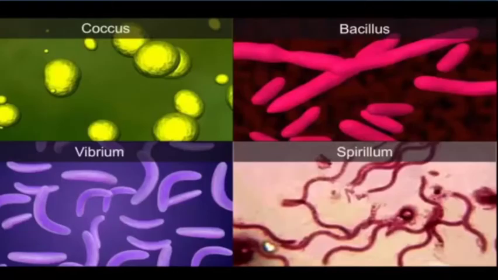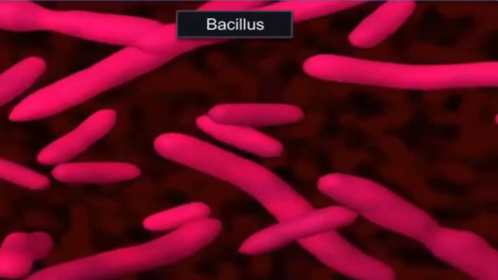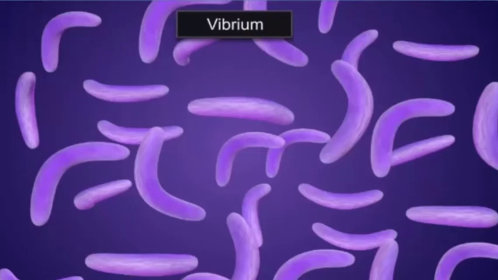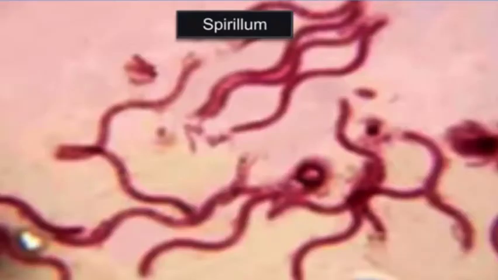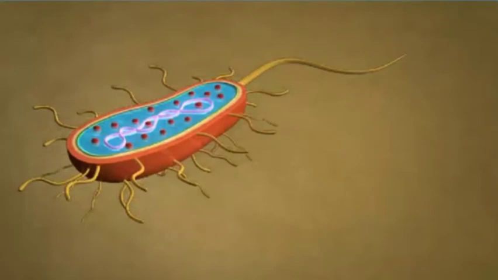Based on the shape, bacteria can be classified into four types: the spherical coccus, the rod shaped bacillus, the vibrio, which is in the shape of a comma, and the spiral shaped spirillum. There are thousands of different types of eubacteria or true bacteria. They are characterized by the presence of a rigid cell wall and, if motile, a flagellum.